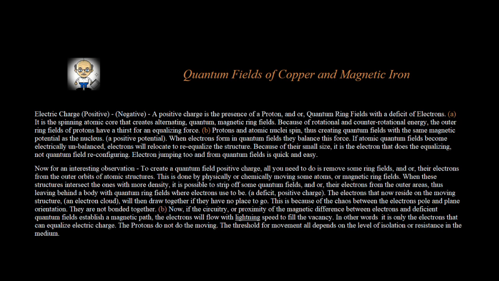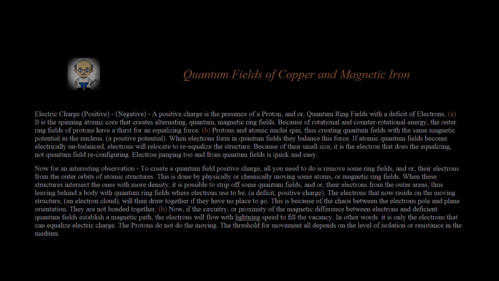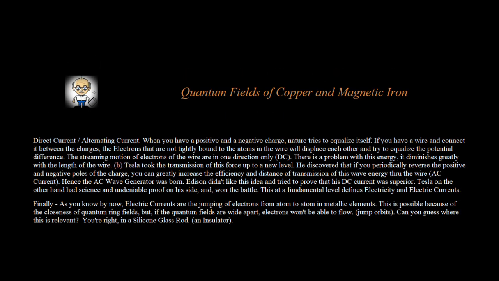This is because of the chaos between the electrons' pole and plane orientation. They are not bonded together. Now, if the circuitry, or proximity of the magnetic difference between electrons and deficient quantum fields, establish a magnetic path, the electrons will flow with lightning speed to fill the vacancy. In other words, it is only the electrons that can equalize electric charge. The protons do not do the moving. The threshold for movement all depends on the level of isolation or resistance in the medium. Direct current, alternating current. When you have a positive and a negative charge, nature tries to equalize itself.